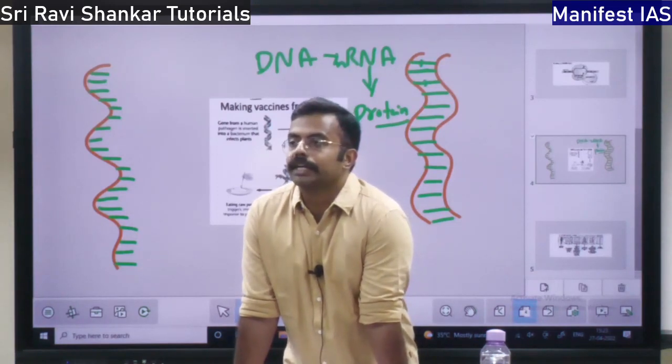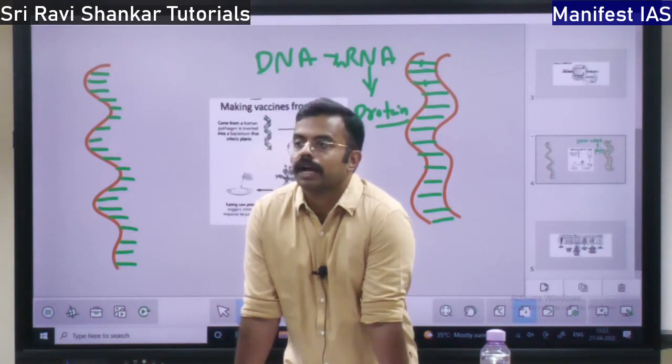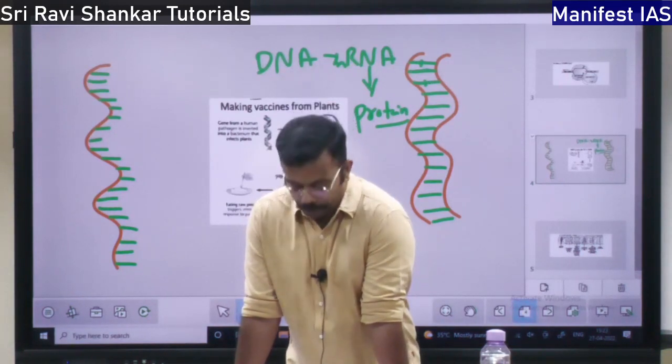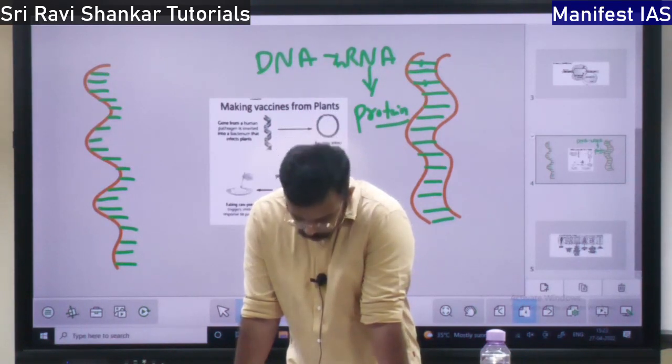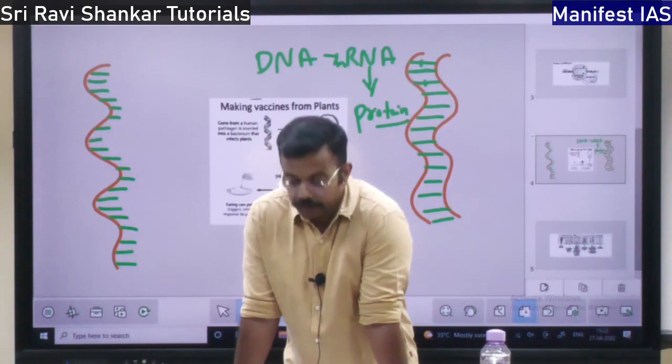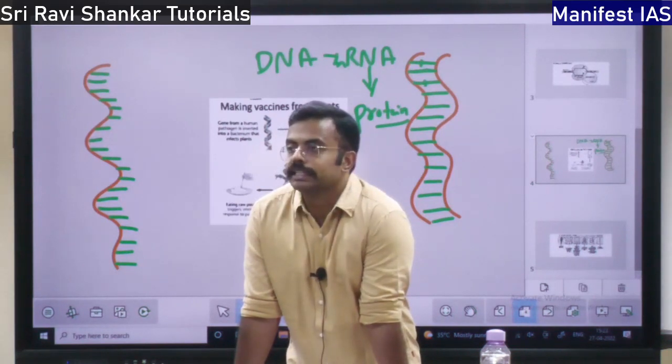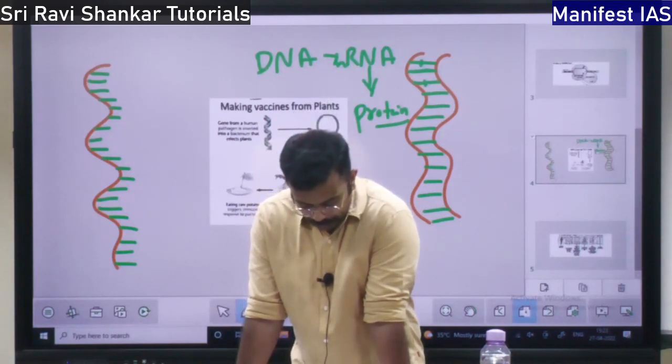Determining the exact pattern of DNA in a person, the exact pattern of base pairs. So that is DNA profiling. The DNA of each person is different, right? So determining the exact pattern of DNA is DNA profiling.